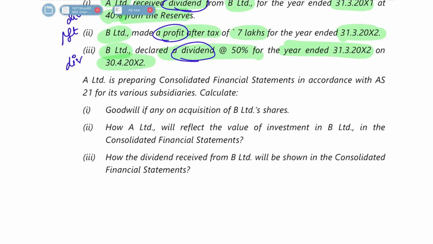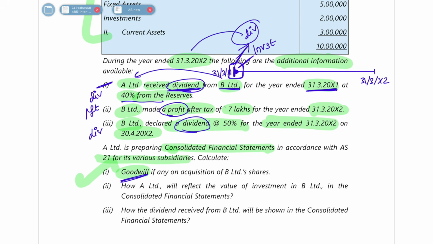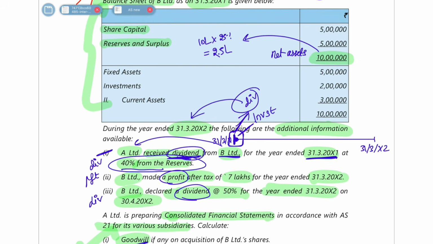Now, the question is that it is preparing consolidated financial statements for its various subsidiaries. First, you have to calculate goodwill. Let's segregate the data now. In the first point, A Limited has got a dividend from B Limited for the year ended 31st March at 40% from the reserves. This is the time when we invested also. If they are announcing a dividend, where is it coming from? From the reserves which were made in the past.